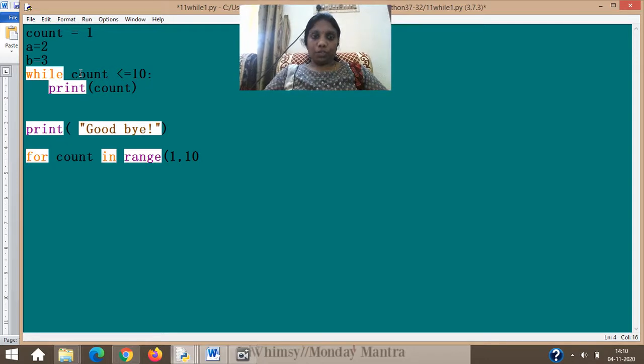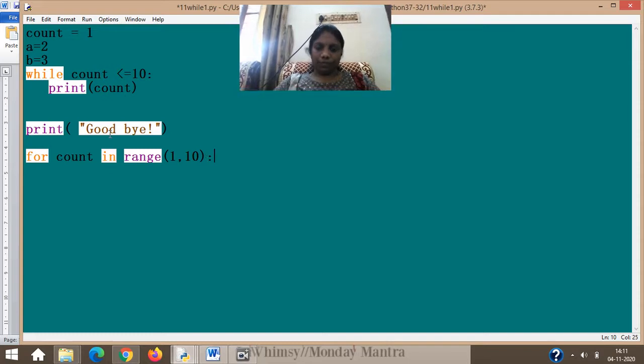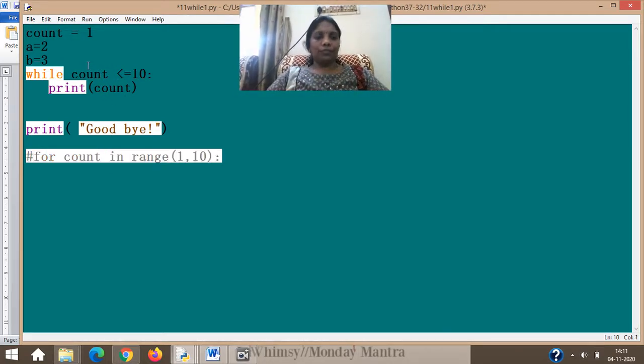Okay, let us watch. Let me remove this also. Otherwise, when I run, I'll just complete this and put it in a comment. Alright, so now comes while. I didn't put the bracket, let me just show you the problem. While count less than or equal to 10 means as long as the condition of this loop is satisfied.